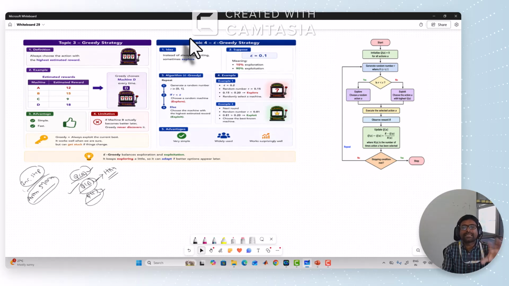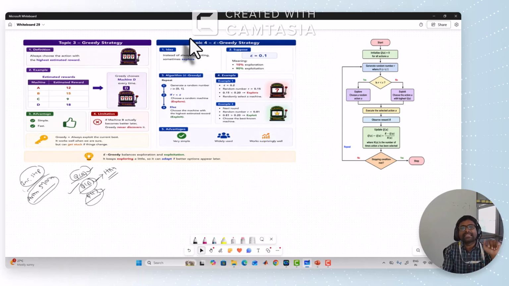So what is the problem here? It will never explore the remaining machines. Every time it asks for B only, because it gives the highest reward. But practically, there is a possibility that, up to this instant, based on the previous knowledge, B has the highest reward. That's not saying that A and C will not give the highest rewards in future. They may. So we have to try. We have to explore the remaining machines also, but that is missing here.